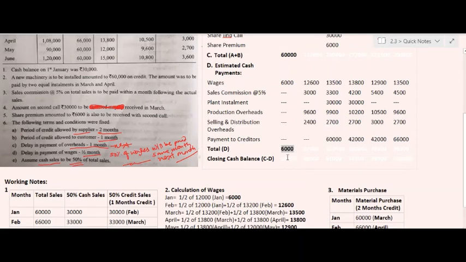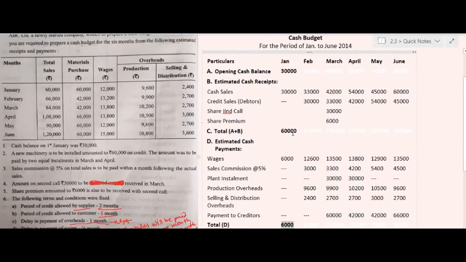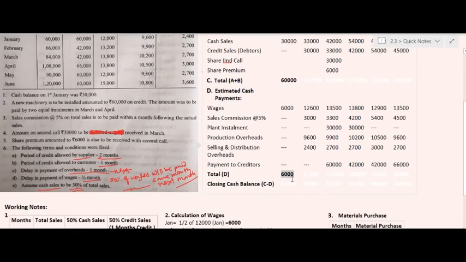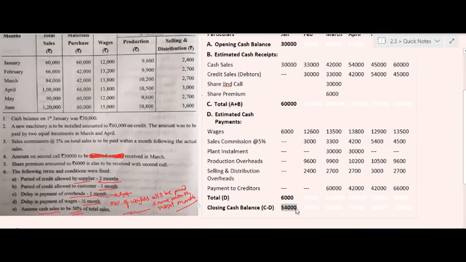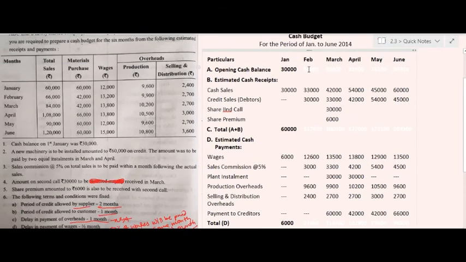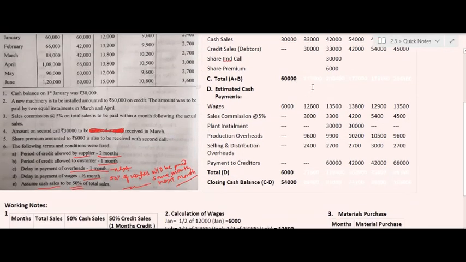As we know, the closing balance of the current month will be the opening balance for the next month. So in February, the opening cash balance will be rupees 54,000 and the total of opening balance and total receipts will be rupees 1,17,000 and total of estimated payments will be rupees 27,600. After deducting total payments from the total receipts we get the closing cash balance for the month of February, and it is rupees 89,400.